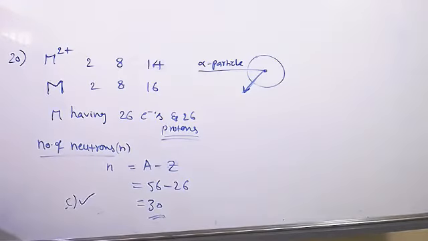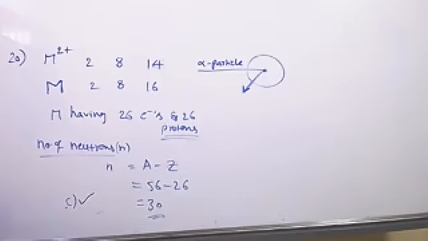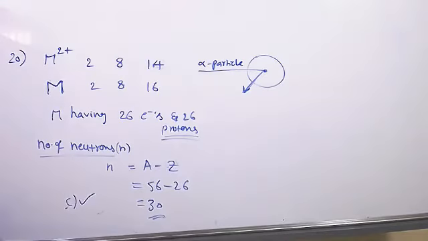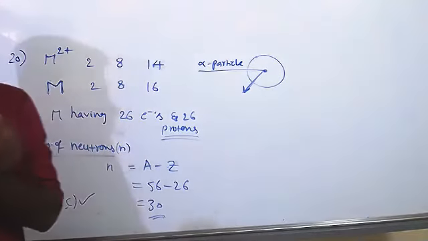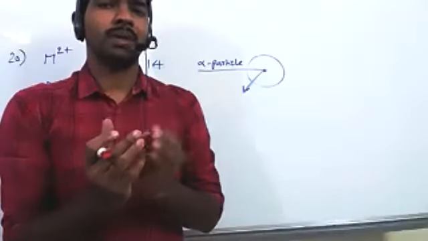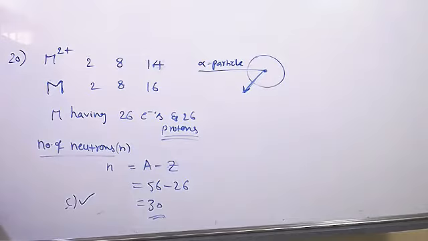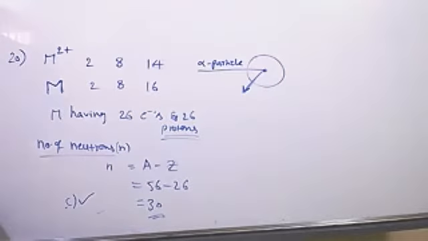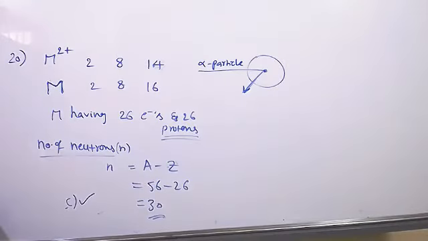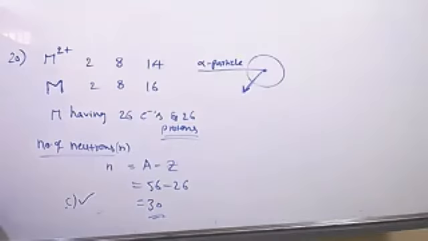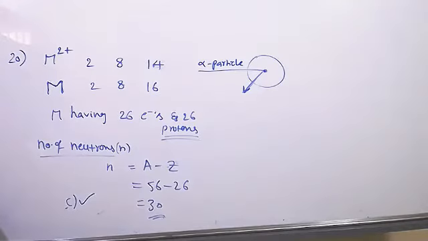Okay, see question number 22. The nucleus of an atom can be assumed to be spherical in shape. So the atom is also spherical, and the nucleus of the atom is also spherical. The radius of the nucleus of mass number A is given by the relation 1.25 into 10 power minus 13 into A power 1 by 3 centimeter. Radius of atom is 1 angstrom. If the mass number is 64, then the fraction of the atomic volume that is occupied by the nucleus is.